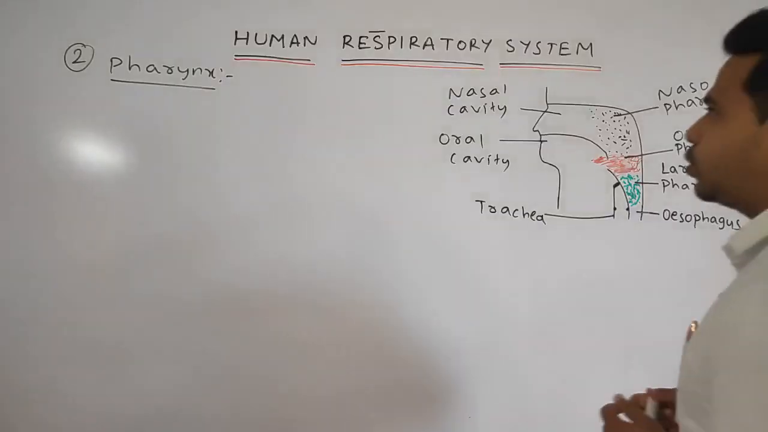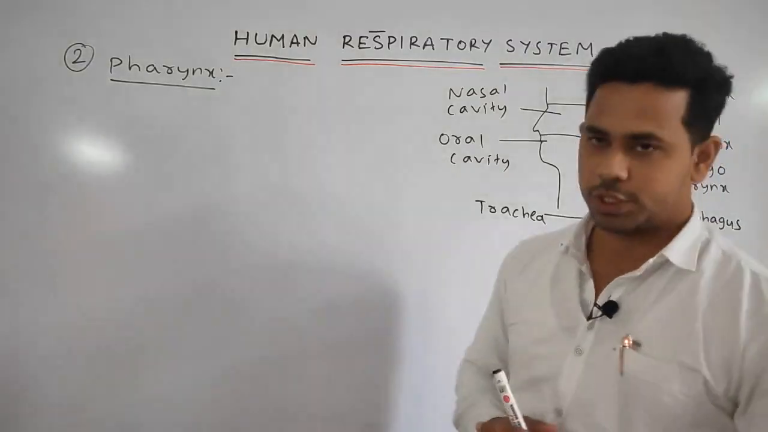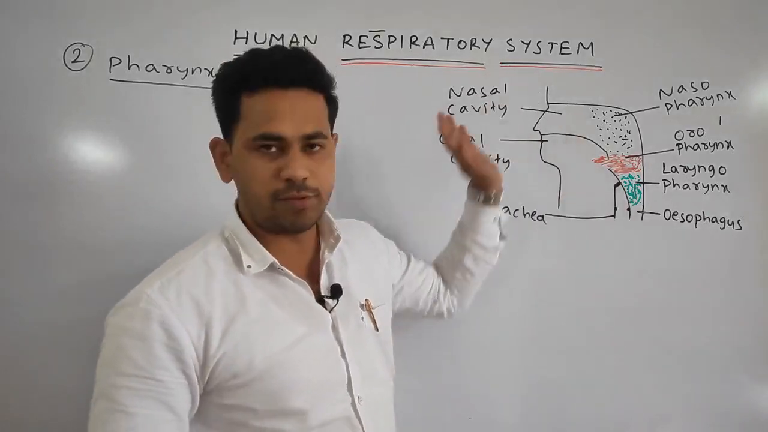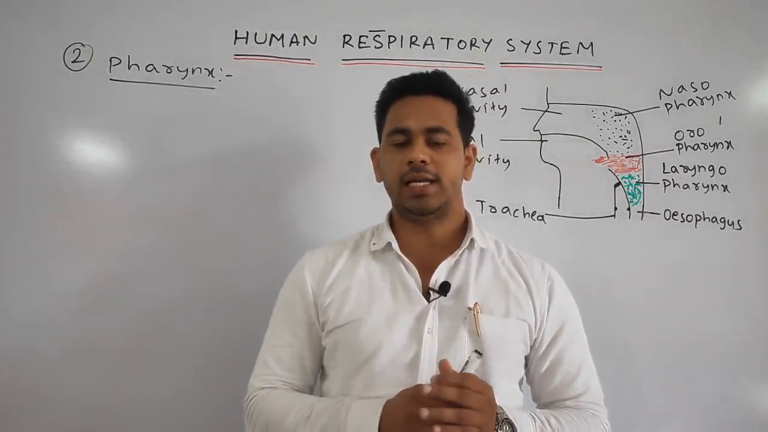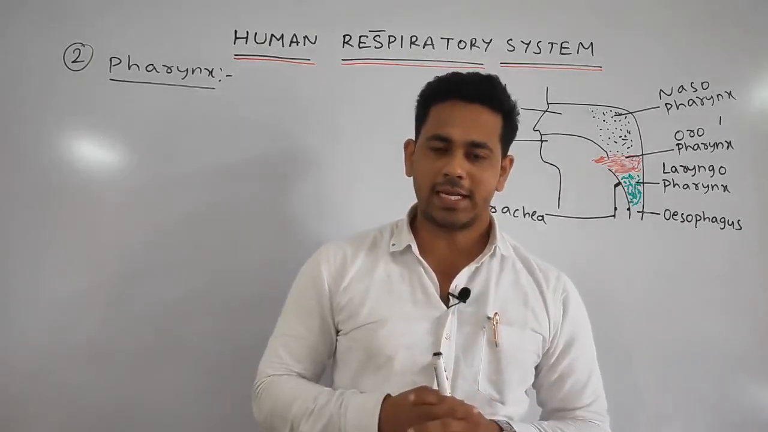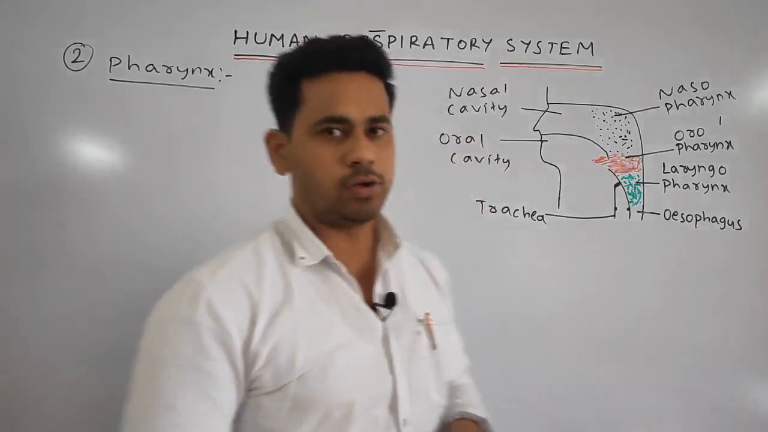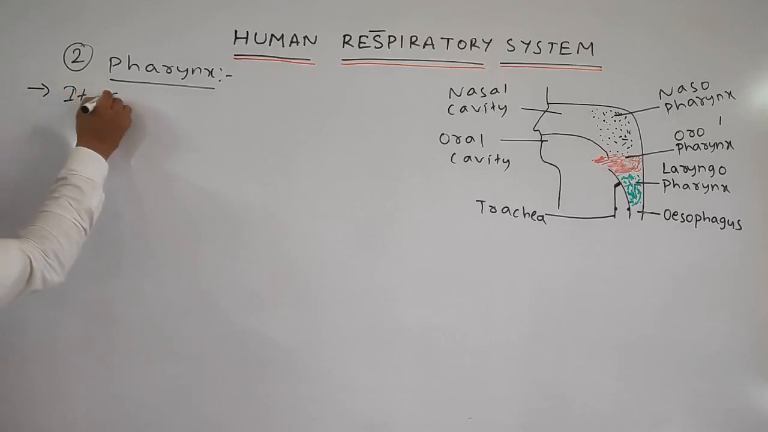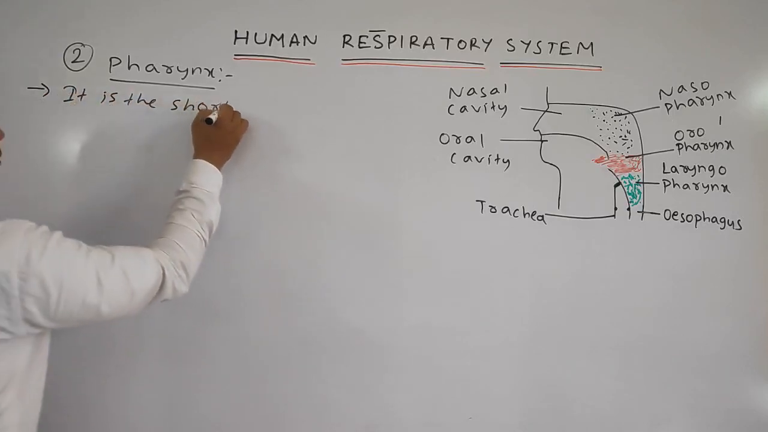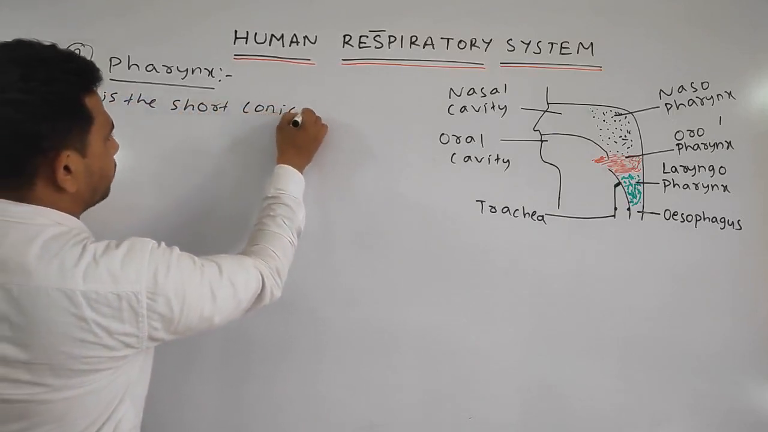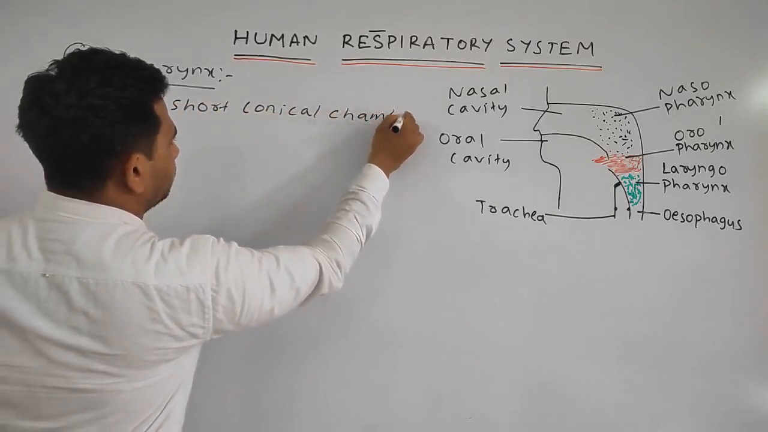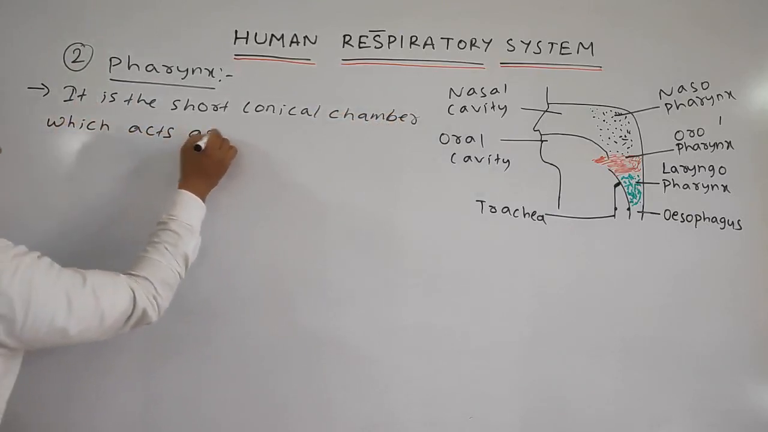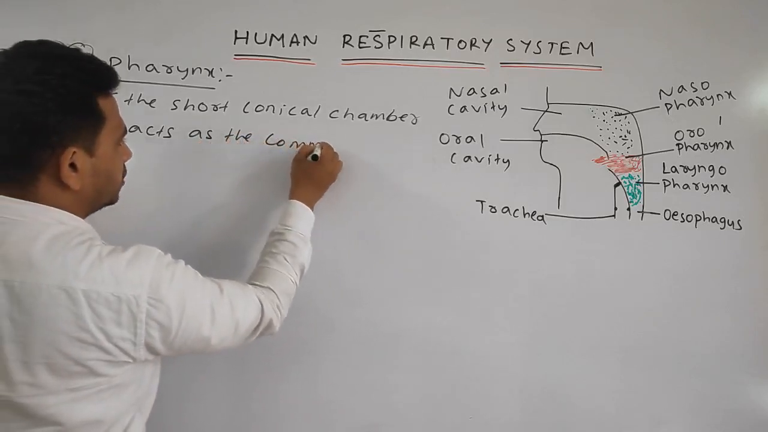Now students, come to your next portion in the human respiratory system, that is your pharynx region. We can see here we have drawn the diagram of the pharynx region. The pharynx is a short conical chamber which acts as the common passage for the food and also for the air. So we can write our first point: it is the short conical chamber which acts as the common passage